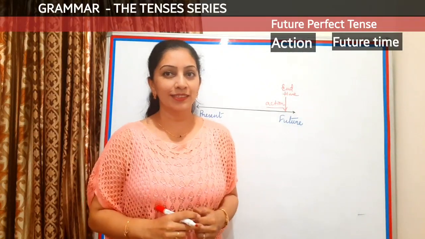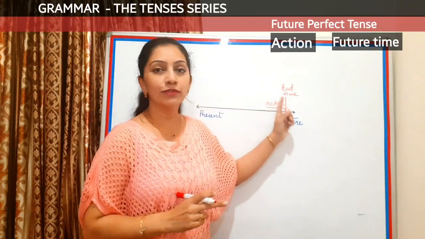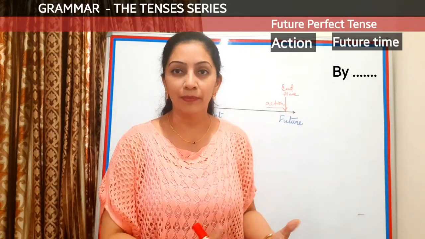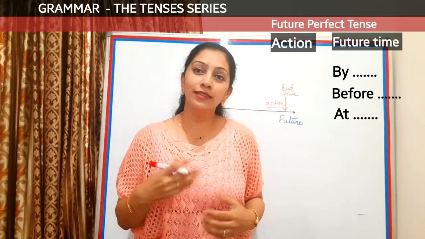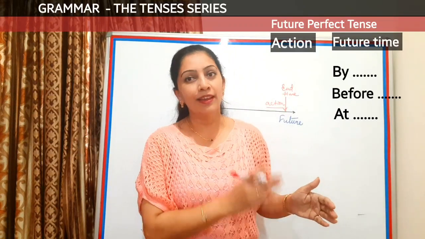Since we give the starting point of time, here we have to give the end time. So we generally use references like by this time, before this time, at this time, and things like that, which can tell us that that becomes the end point of time, and before that the action should be completed.